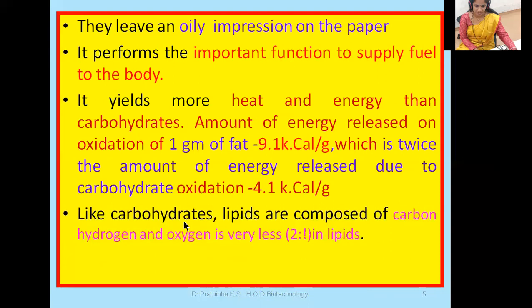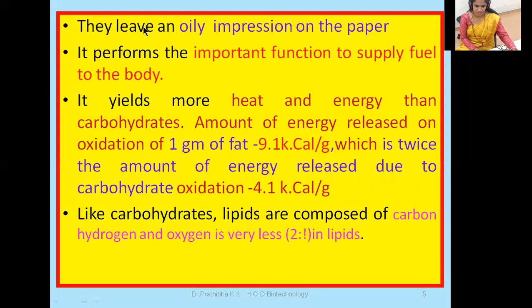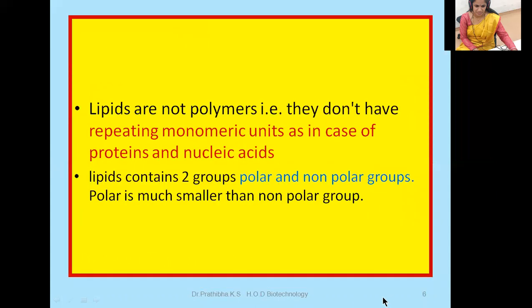Like carbohydrates, lipids are composed of carbon, hydrogen, and oxygen. But oxygen is very less, that is 2:1 in lipids can be observed. Okay, hope you understood this particular slide number 5. Next slide, 6.